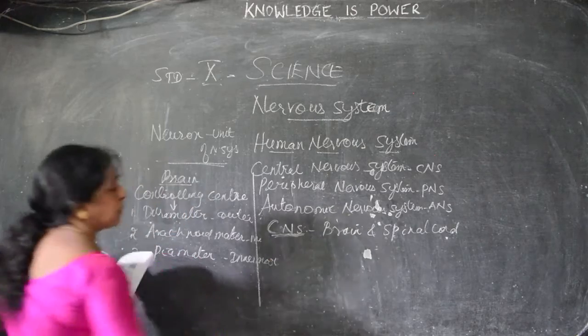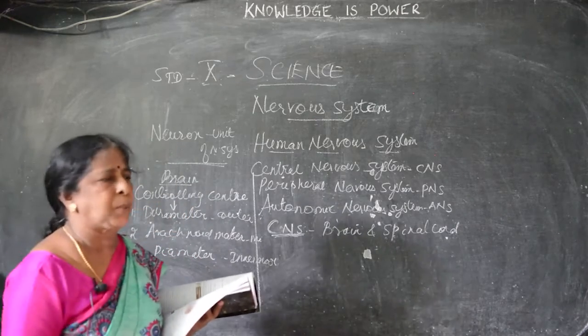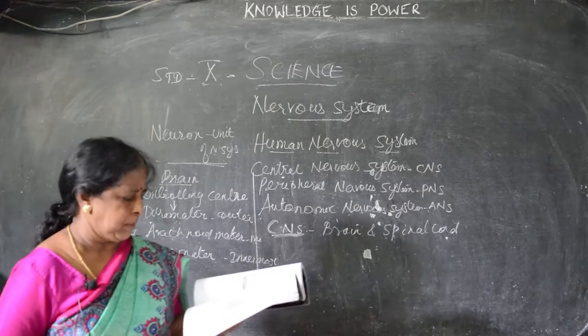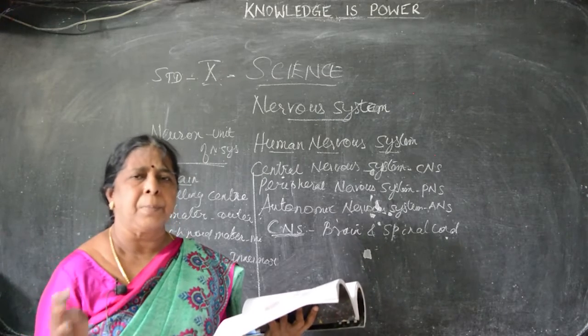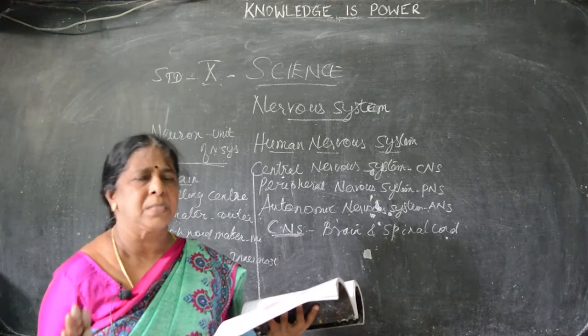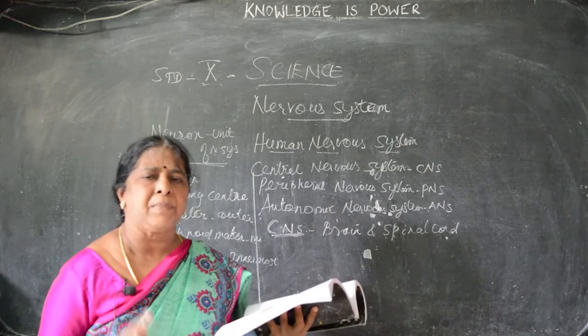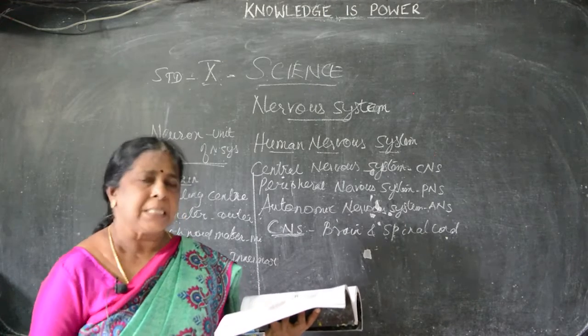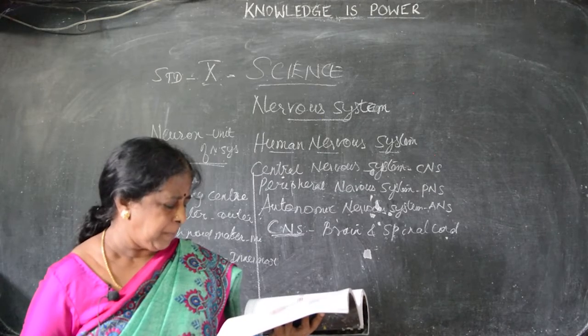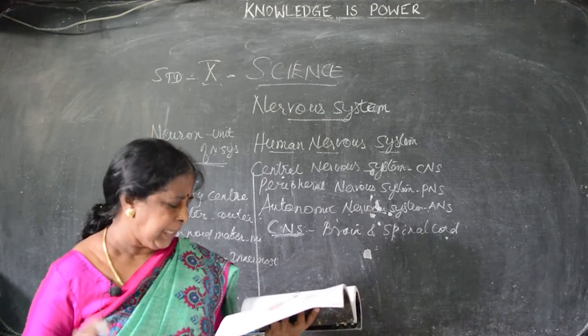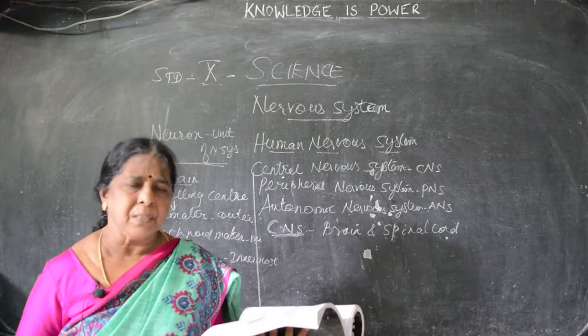Outermost means what? As soon as you look at the brain, first cover is the outermost cover, then the middle cover, and the inner cover. So next we have to say arachnoid mater. It is made up of the vascular system, that is blood capillaries, blood vessels, everything is present in that. It's like a cushion. It's the softest part of the brain. And pia mater, it is the innermost and delicate. It is supplied with the blood.